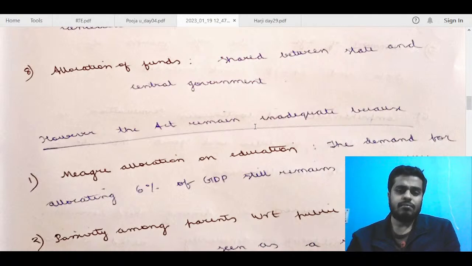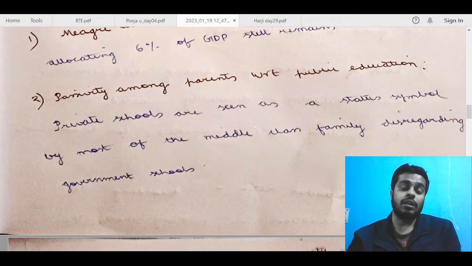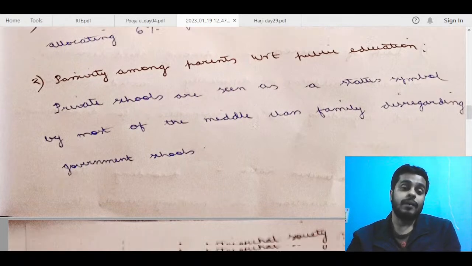But here we are talking specifically about the Right to Education Act. So we need to analyze what are the issues with this act itself. So rather than talking about allocation, you can mention the problems in the implementation of this act. That will be a bit better if you address it in that way.